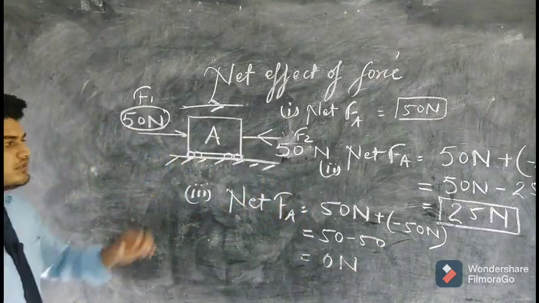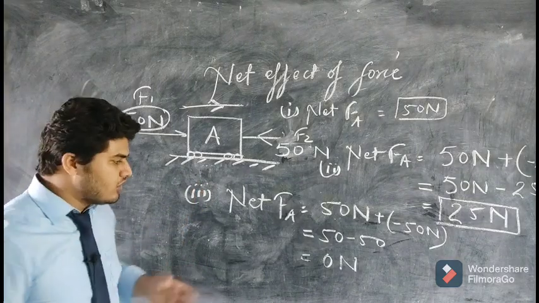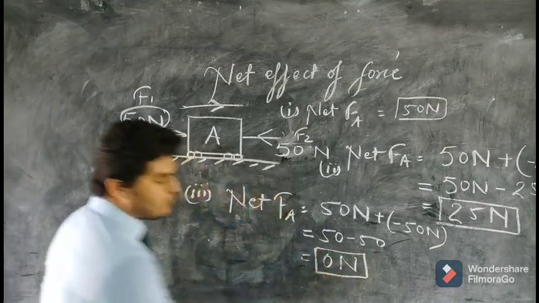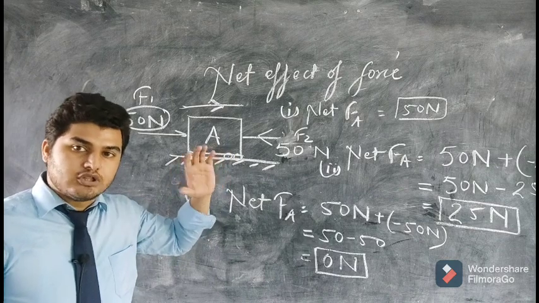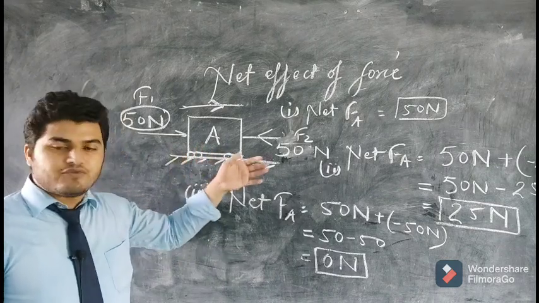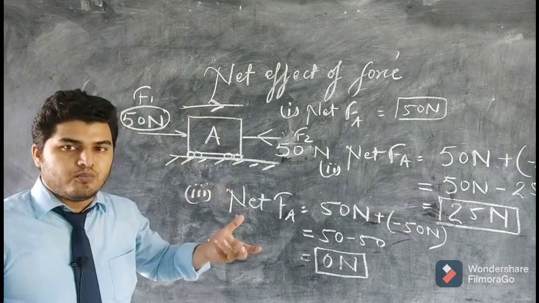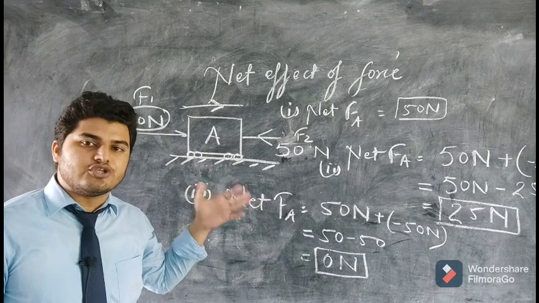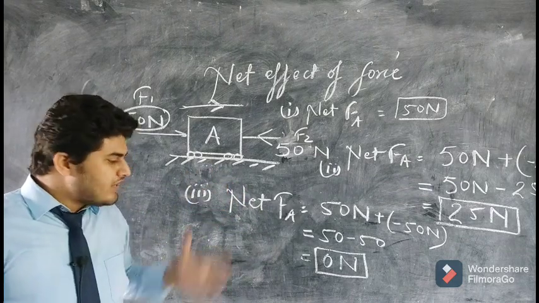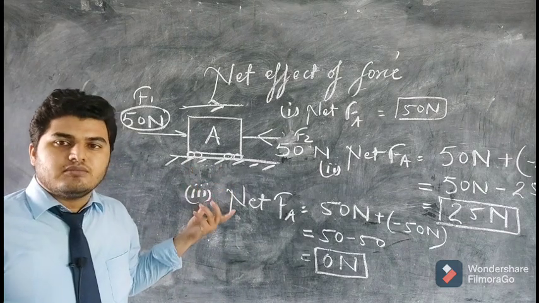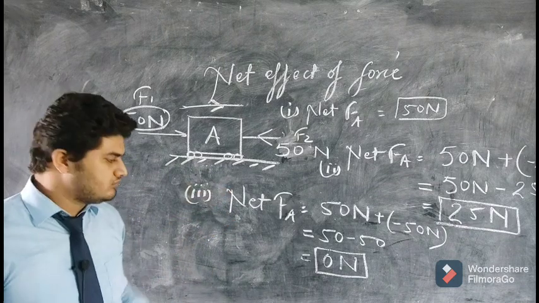So in this case, the block will not move in any direction, because the net force on the block is 0 Newton. Although the force is being applied, 50 Newton from the right and 50 Newton from the left, the net result of the force is 0, because both forces cancel out each other. So when there is no net force acting on the body, it will remain stationary. It will not move.